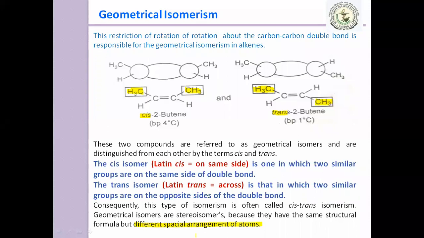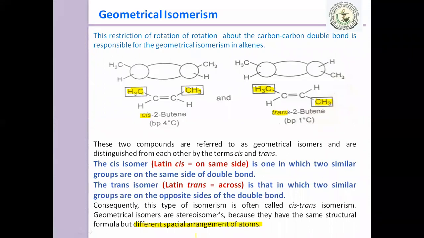Clear? That's why it is called cis-trans isomers. So up till now, all of you getting this? Yes, sir.